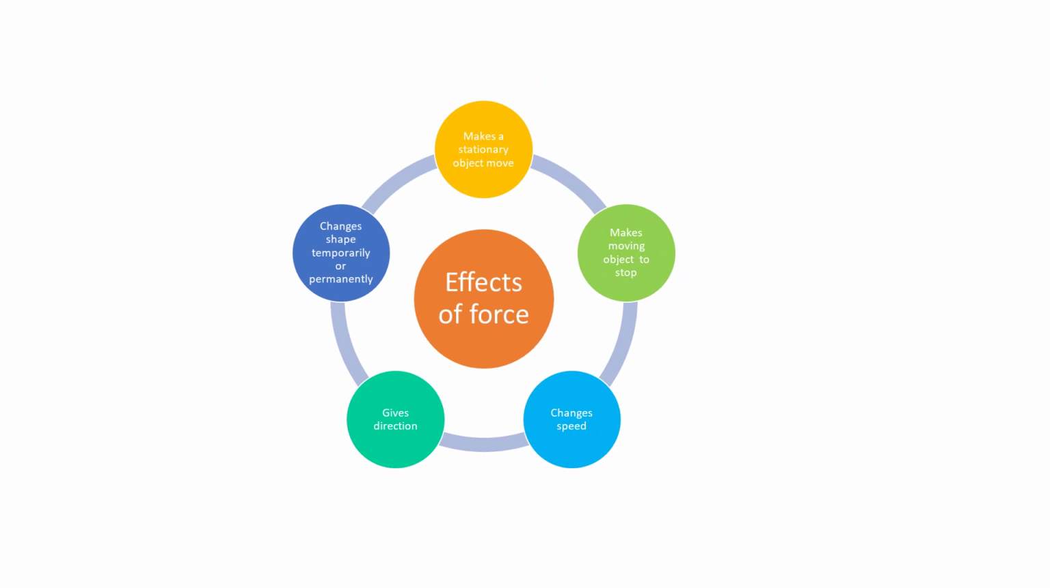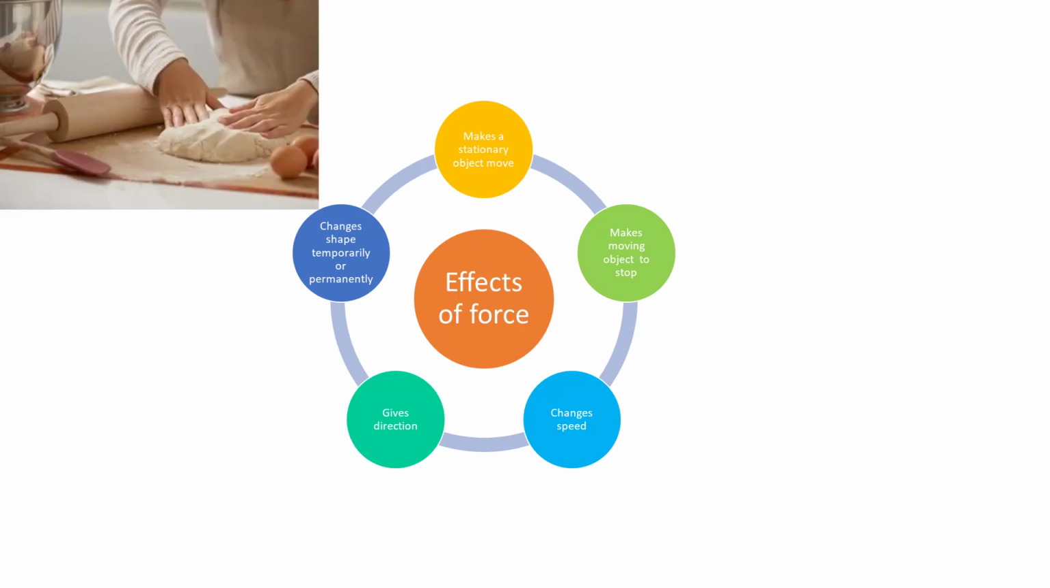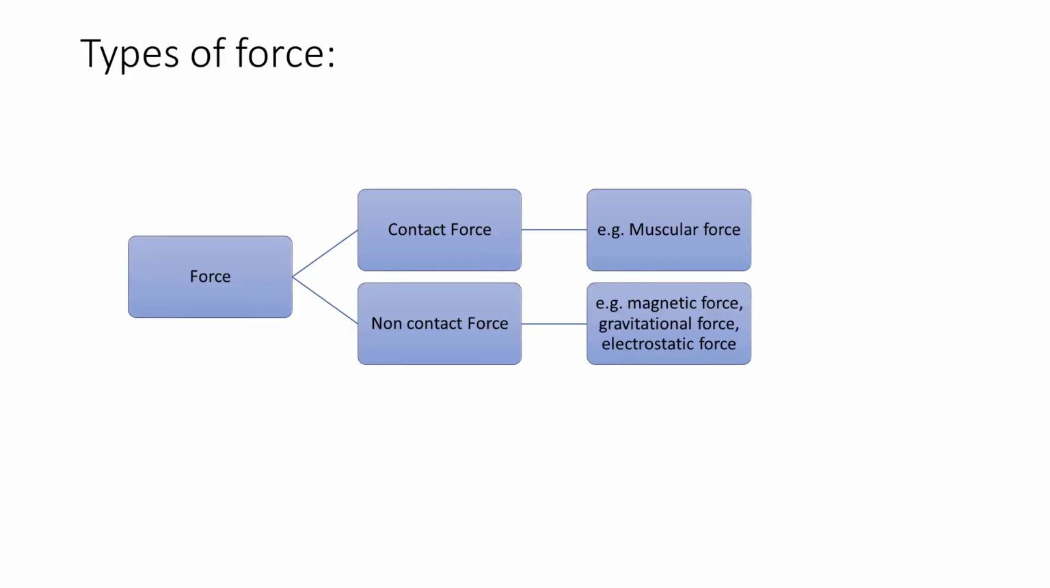6th, force can change the shape or size of a body temporarily or permanently. For example, an elastic rubber band, clay or baker's dough. You must also be knowing that there are two types of forces, contact force and non-contact force. When force acts through direct contact between two or more objects, it is contact force. Example, muscular force, frictional force.